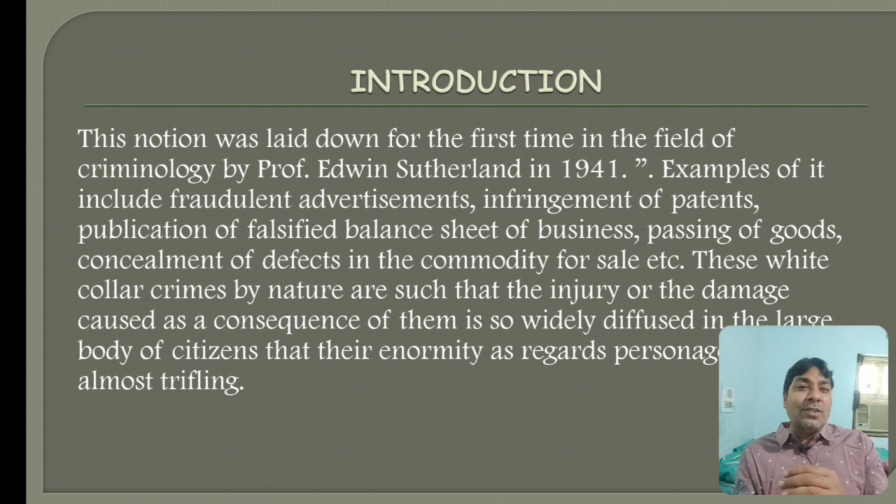Publication of a falsified balance sheet for business. Businessmen falsify or publish a balance sheet which is a false one. They don't show the correct figures in their balance sheet. They want to deceive the government. They want to conceal their income, and that's why they are falsifying their balance sheet in business. So they want to avoid the taxes. So tax evasion also comes under the category of white collar criminality.